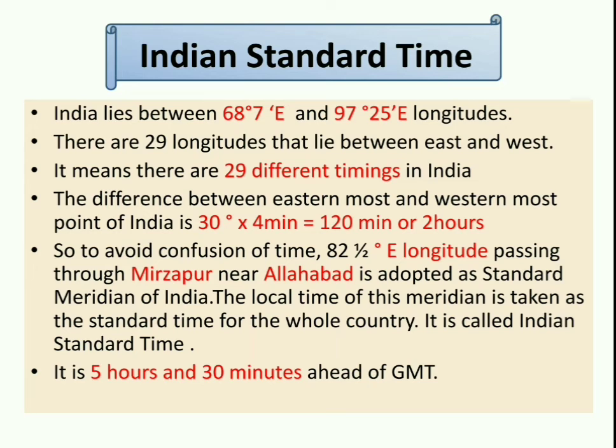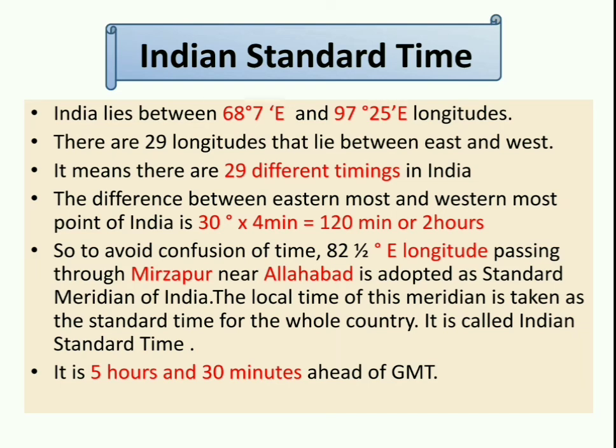So the local time of the 82.5 degree east meridian, which passes at Mirzapur near Allahabad, is taken as the Indian Standard Time, and this time applies to the whole country. Now this IST, or Indian Standard Time, is 5 hours and 30 minutes ahead of Greenwich Mean Time.